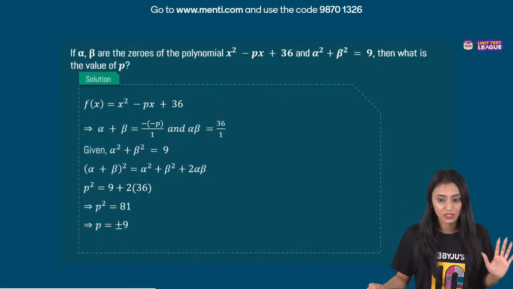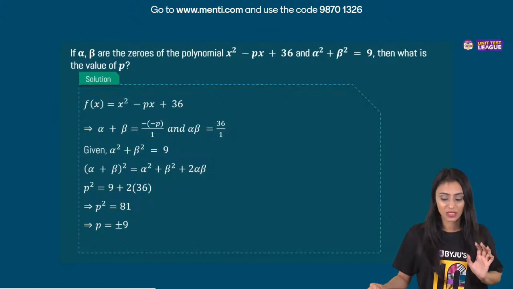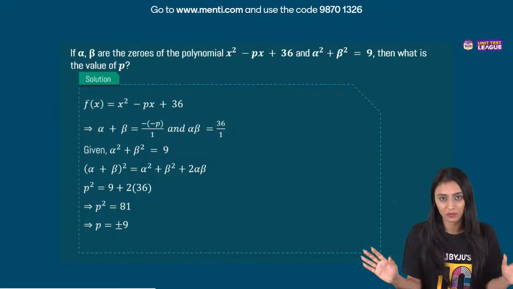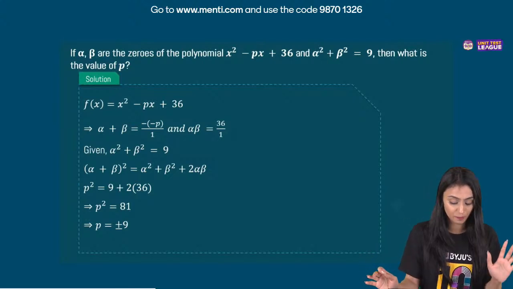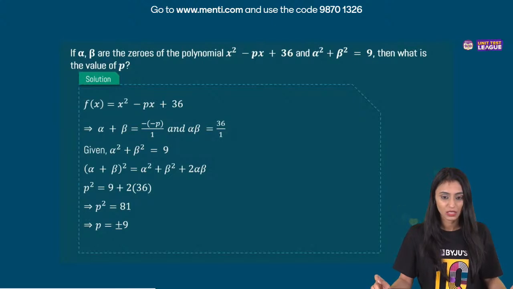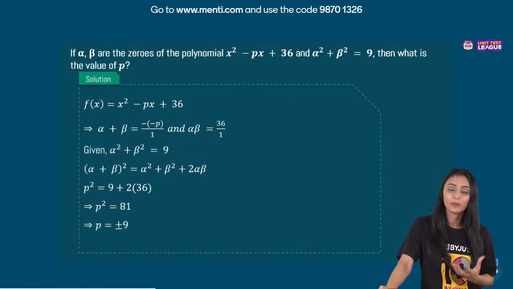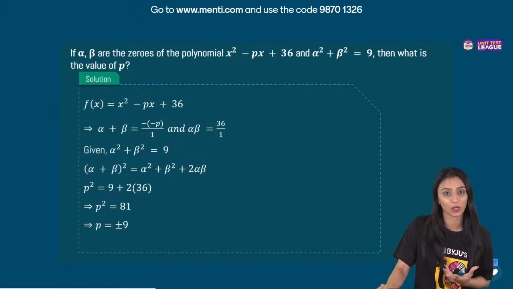Have we written sum of zeros? Product of zeros is equal to c by a. From the equation, it's going to be 36. I think this is one thing that everybody would know. It is very simple. Okay. Now, coming to the next one, it's given alpha square plus beta square is 9. Think about it. How will I get alpha square plus beta square? I'll only be able to get this if I do alpha plus beta whole square.